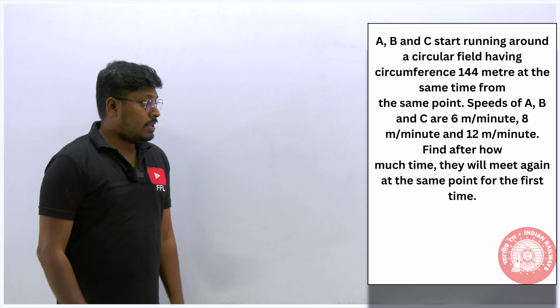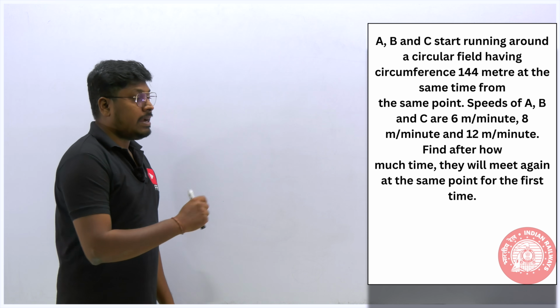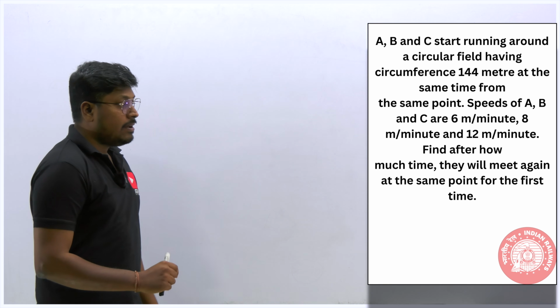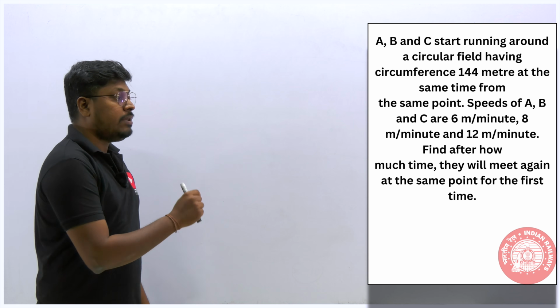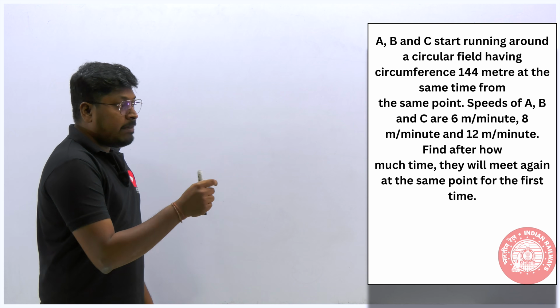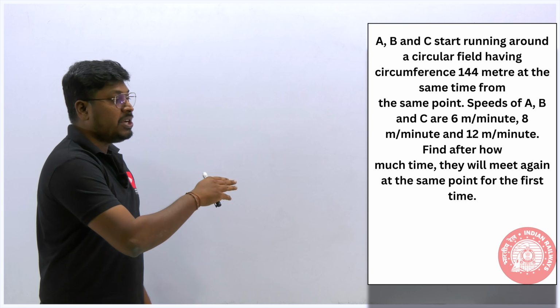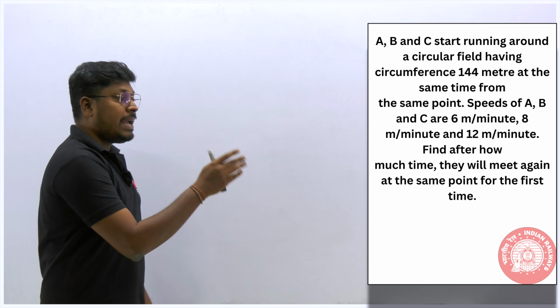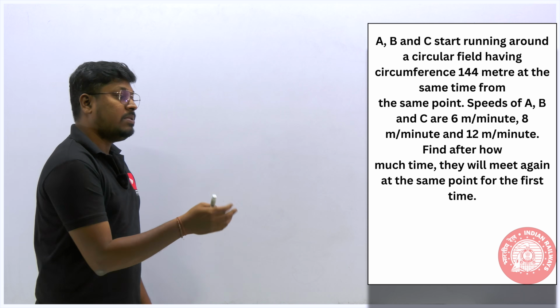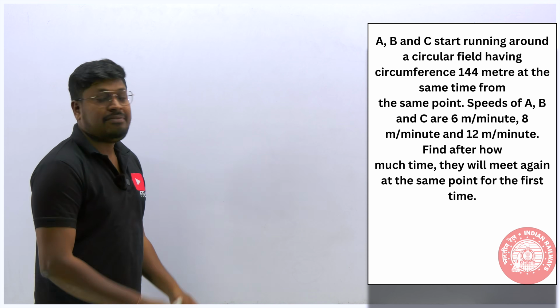Next question. A, B, C start running around a circular field having a circumference of 144 meter. At the same time, from the same point, the speeds of A, B, C are 6, 8, 12 meter per minute respectively. So find after how much time they will meet again.